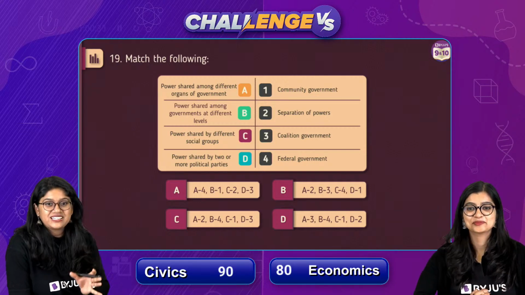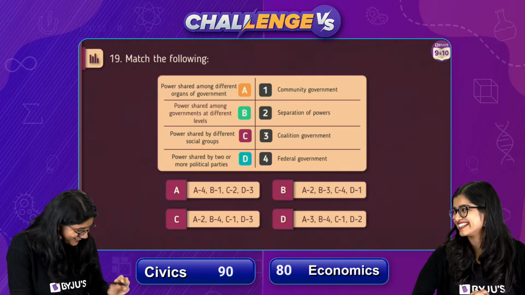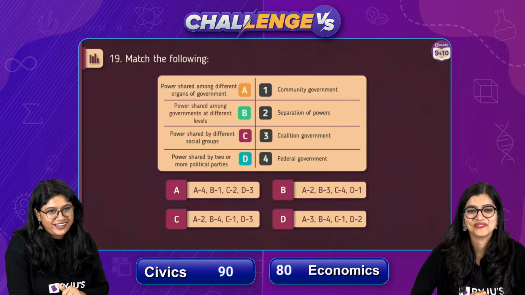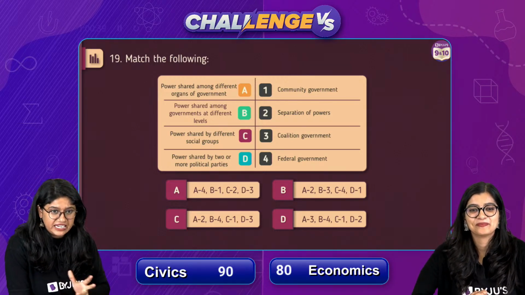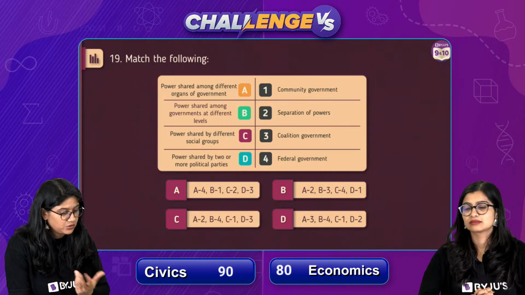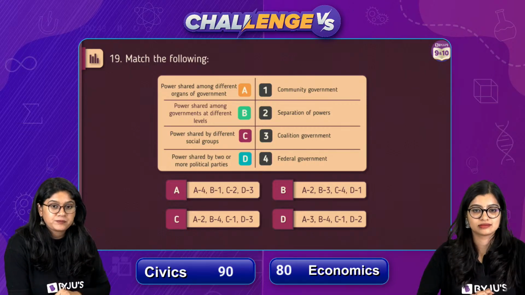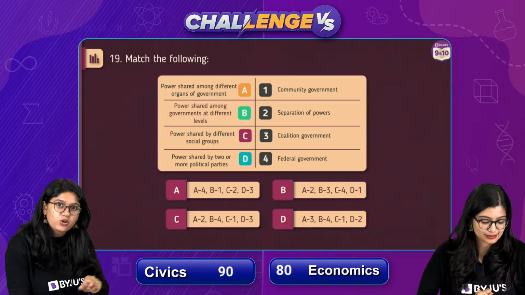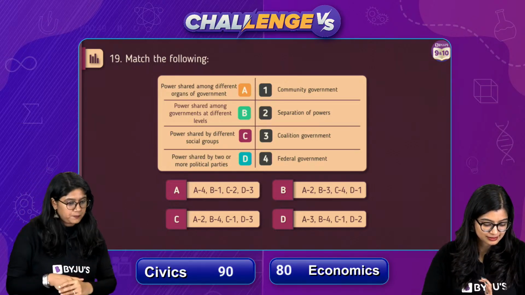So, I'll not be saying anything about this question. It's the last part of the chapter, that's the only thing I would say. A very, very detailed question. It's a good summary of the last part of the chapter. And if you know this, that means that you understood that particular concept that we have over there.